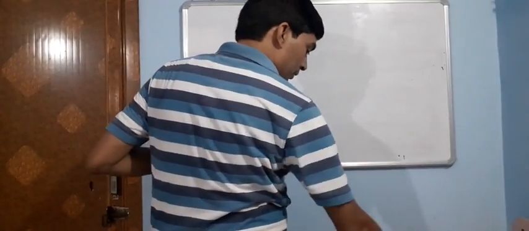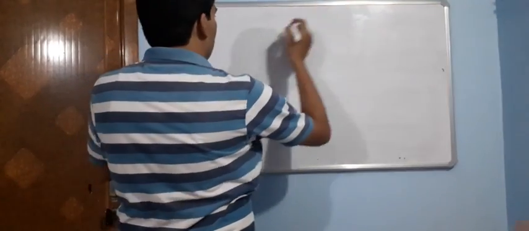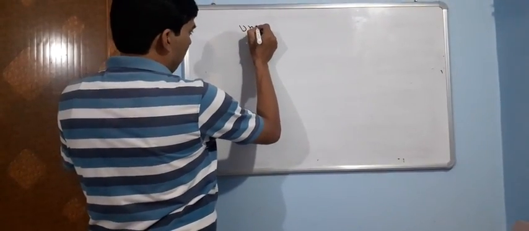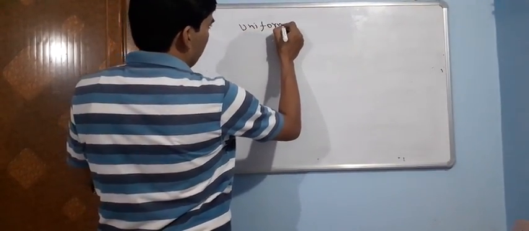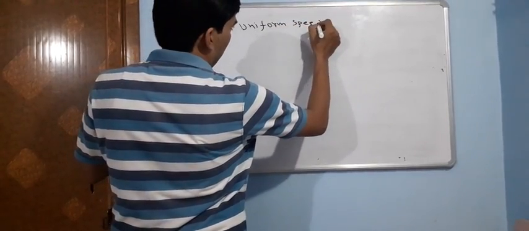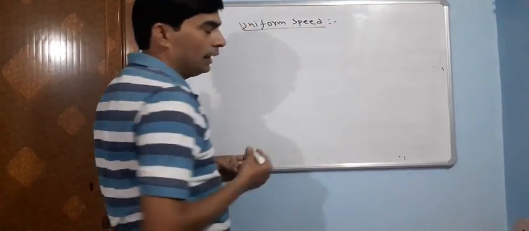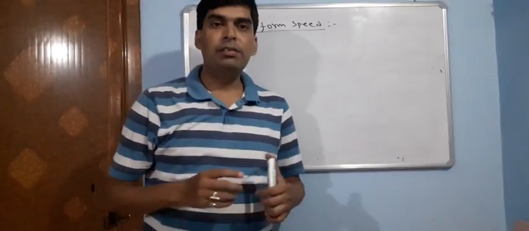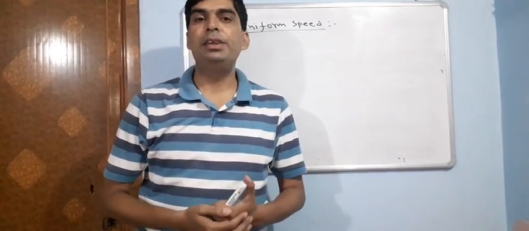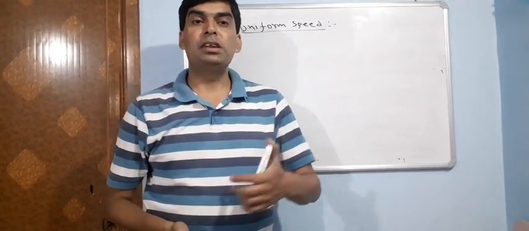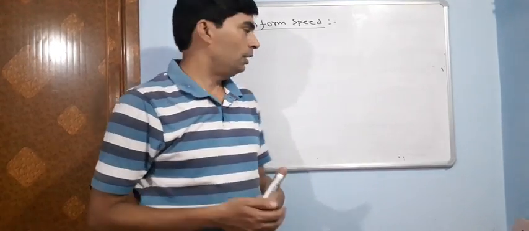We also read this in class 9: when a body covers equal distance in equal time intervals, then the body possesses uniform speed.